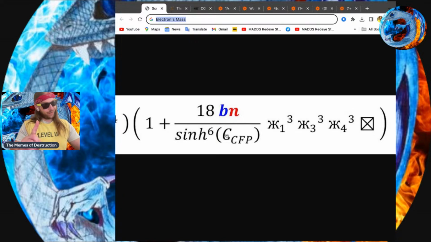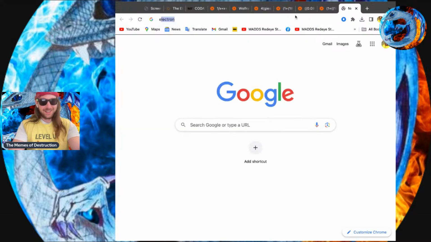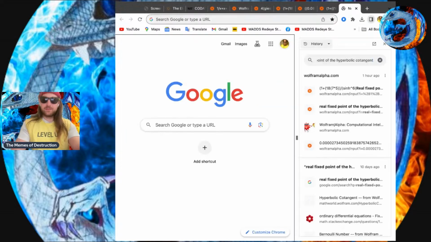Times the, what the heck is this? This is the real point of the fixed point of the hyperbolic cotangent. What the heck is that? Well, real fixed. Oh, not fizz. She comes usually on Thursdays. Fixed point of the hyperbolic cotangent. Boom.